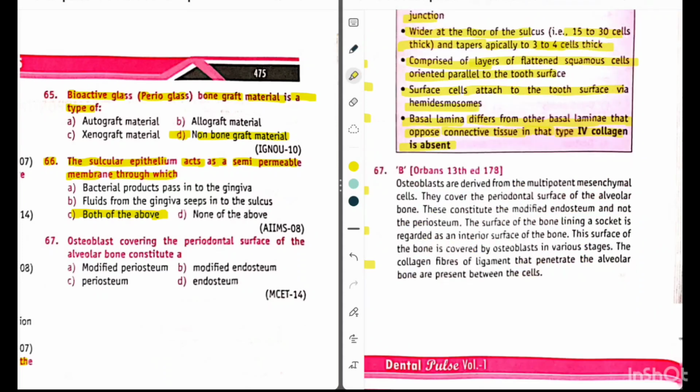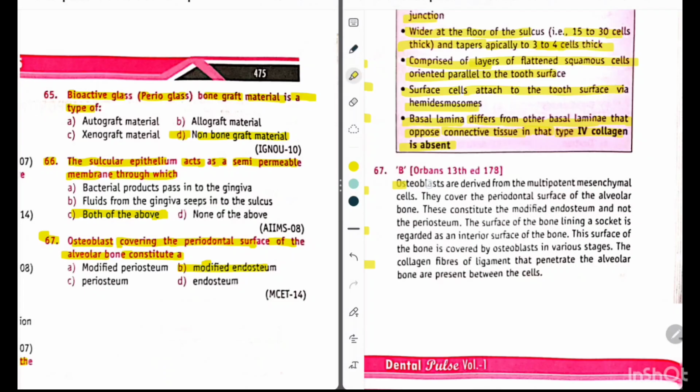Okay. Now question 67, the last question of this chapter. Osteoblast covering the periodontal surface of the alveolar bone constitute a option A modified periosteum, option B modified endosteum, option C periosteum, option D endosteum. So its answer is option B modified endosteum.